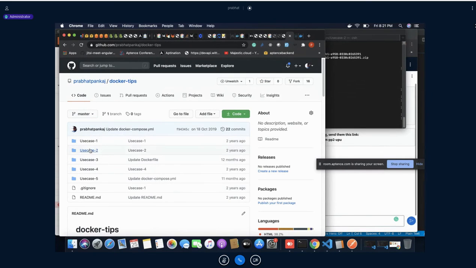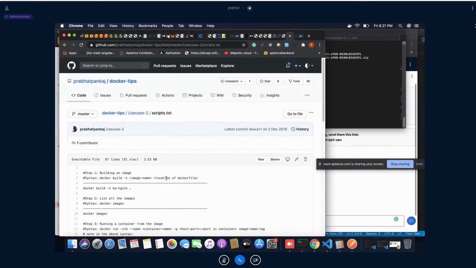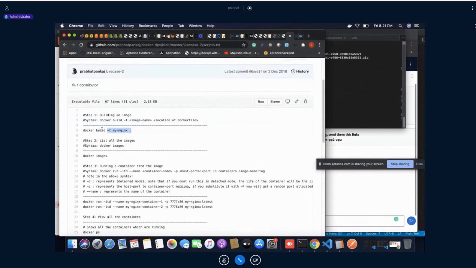See, the step is very simple. In that step, I have already written all the script. So the thing would be, simply you'll have to run this command